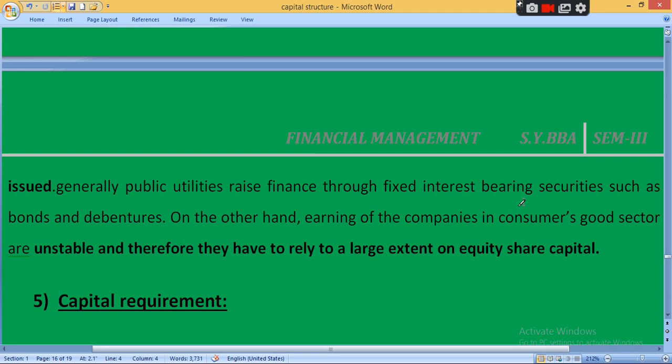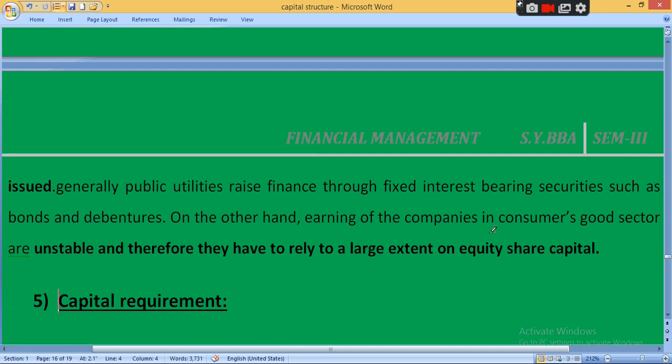And definitely, if you are not timely paying interest, clear, if you are not able to timely pay dividend, then it automatically affects your creditworthiness, reputation in the market. Clear? So generally public utilities, government sector raise finance through fixed interest bearing security. Fixed interest bearing security નો meaning શું થશે? Fixed interest bearing security એટલે કે કંપનીએ fixed interest provide કરવાનું. કંપનીને profit થાય કે loss થાય, it doesn't matter. Clear? If company issues debentures, bonds, preference, તો આ બધામાં interest કેવું હશે? Fixed. So that's why it's fixed interest bearing security such as bond, debenture.